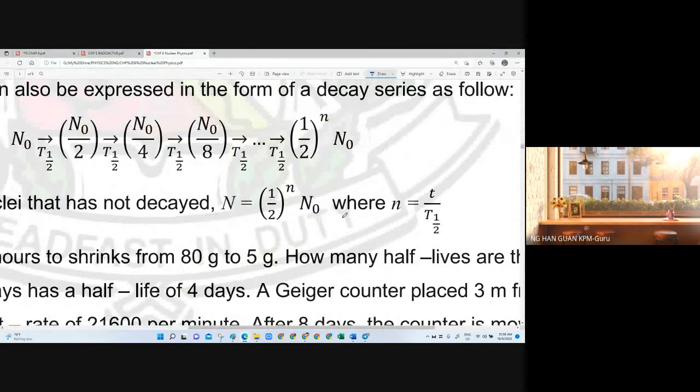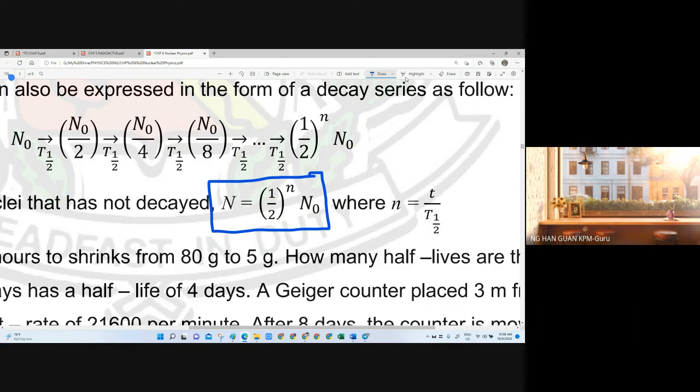This formula was brought back into the syllabus, because previously in KBSM, before 2016, they still kept this formula in the syllabus. But after 2016, they removed it. Now they have introduced it back again.